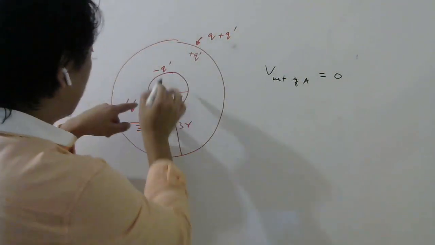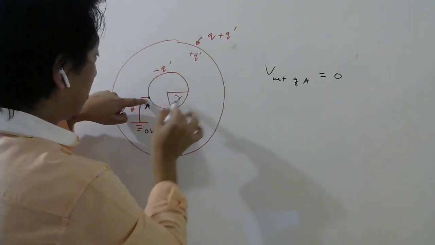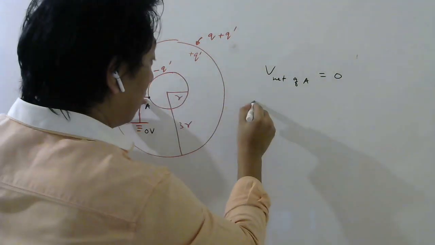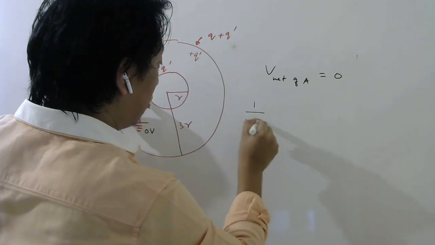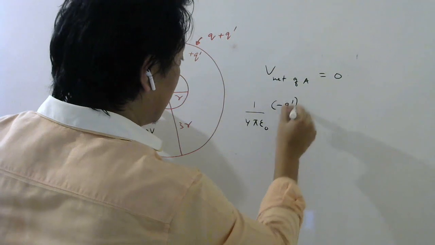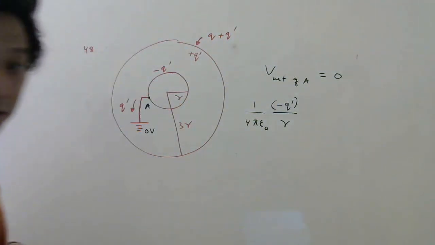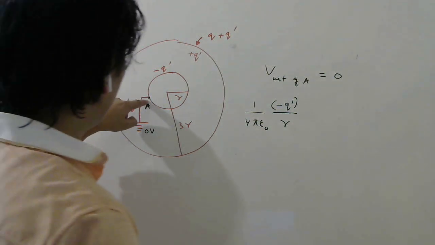So what will be the potential due to this shell? This point is where? On the surface of this shell. So what is the formula for potential on the surface? 1 by 4 pi epsilon naught, charge on the shell divided by radius of the shell. Radius of the shell is small r. Correct, students?